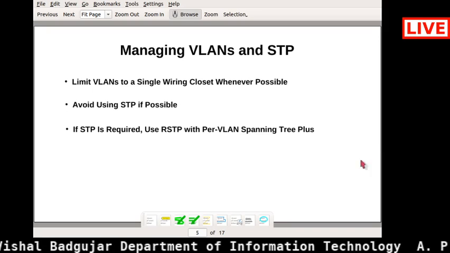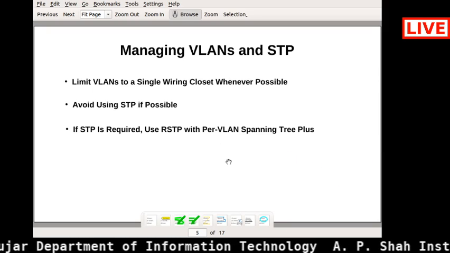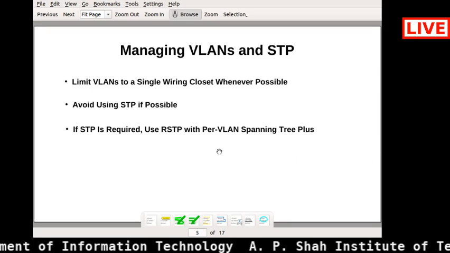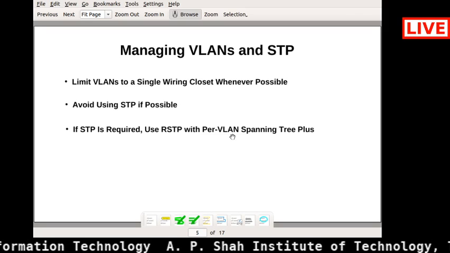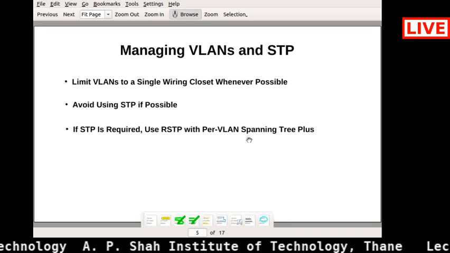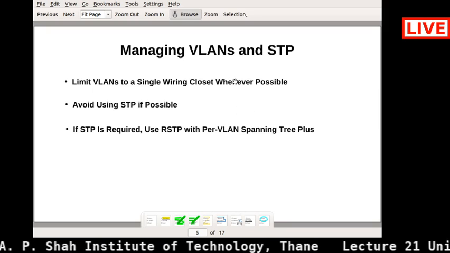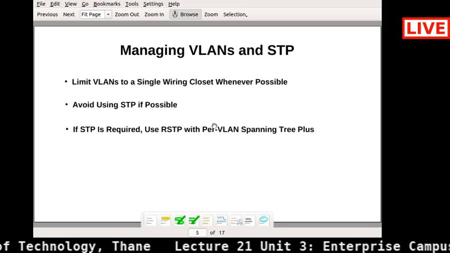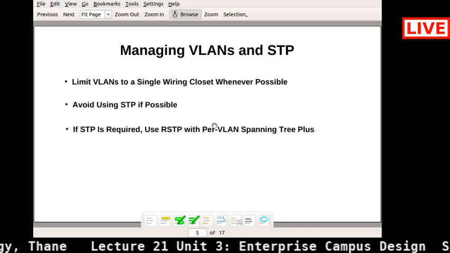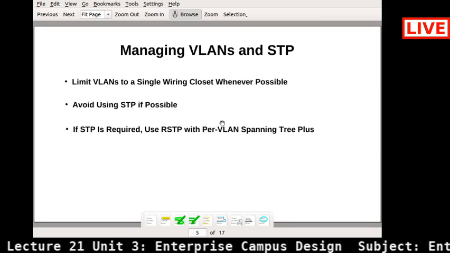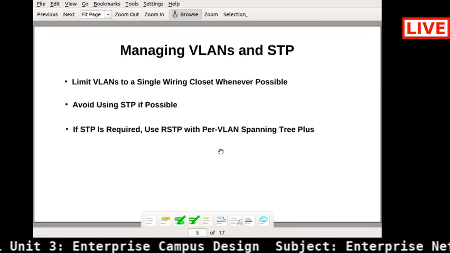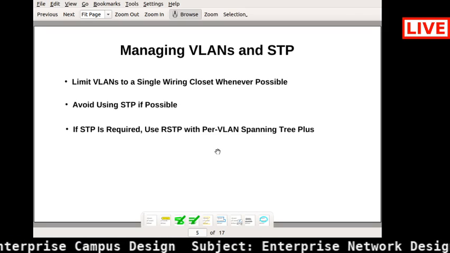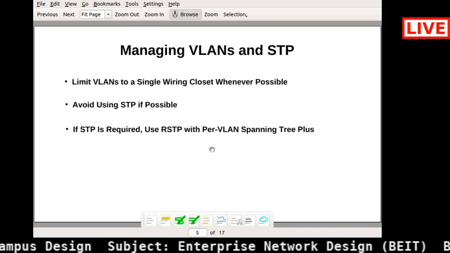It will be used for your different VLANs, so it will be easy to configure different VLANs. That's why it reduces the load on an individual link, and if you reduce the load on the individual link, there is very little scope for the network or that particular link to fail.